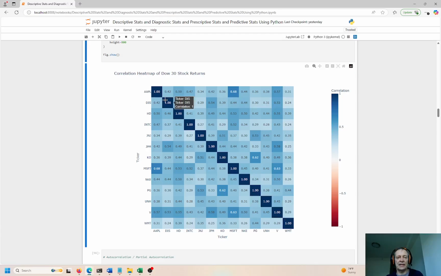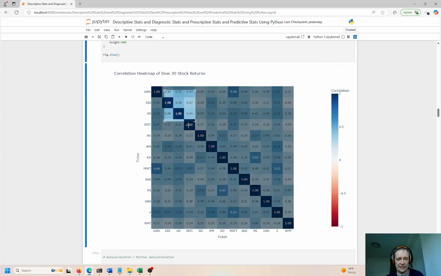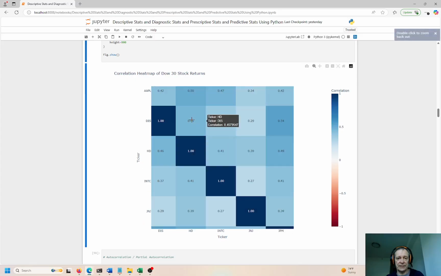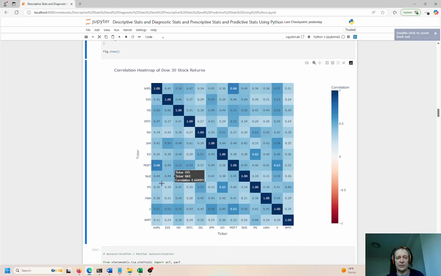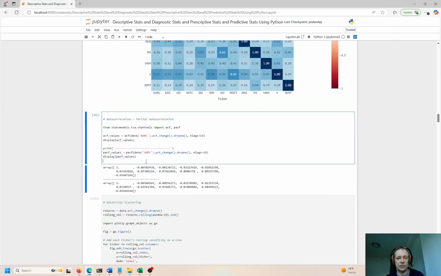And anything on the vertical or horizontal is actually the true correlation. I could almost ignore the diagonal. I already know that that's correlated, right? I'm more interested in the vertical and the horizontal, and you can see everything is a mirror image of that. So here's Disney, and Apple. And I like these Plotly charts because you can zoom in, you can see all the details, then you double click and it zooms out to the original, right?